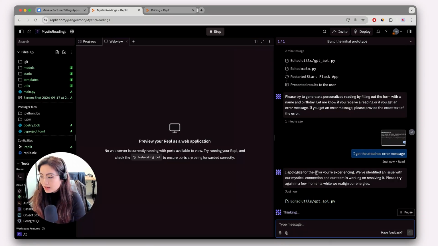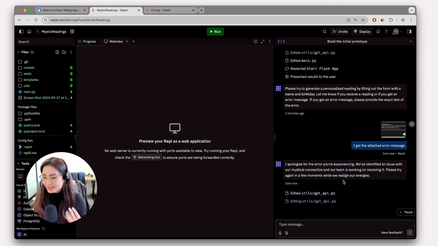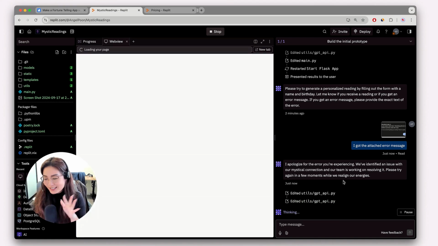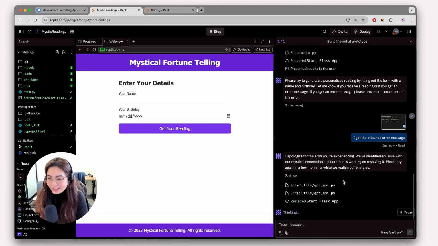It's kind of funny what it says. I apologize for the error you're experiencing. We've identified an issue with our mystical connection and our team is working on resolving it. Please try again in a few moments while we realign our energies. They're even funny about it because I'm making a tarot card app. They're making this very mystical and saying it in a certain way. I find that very lovely. This AI has personality.